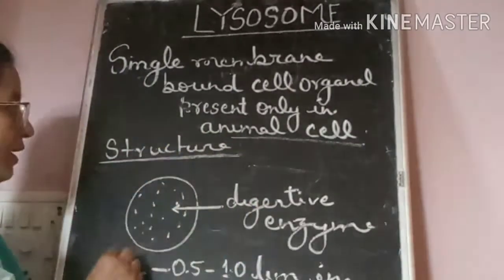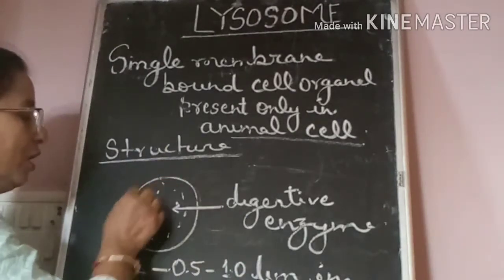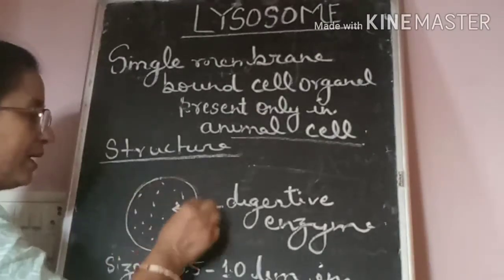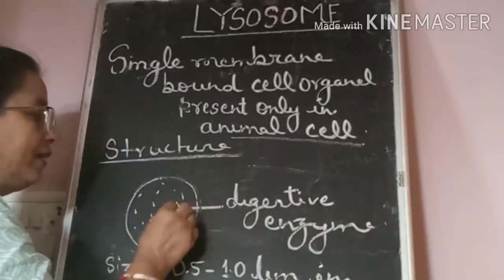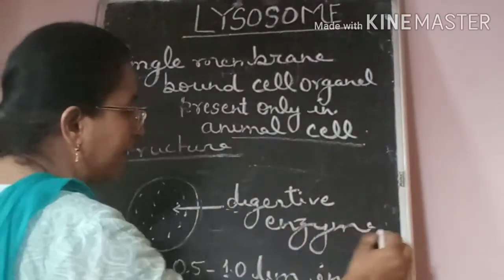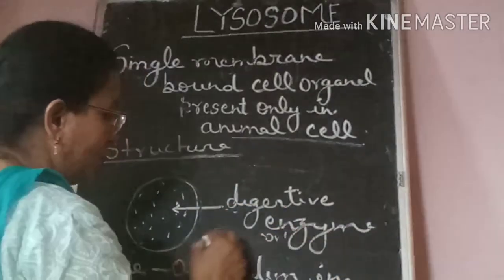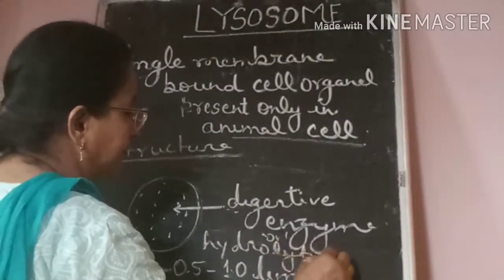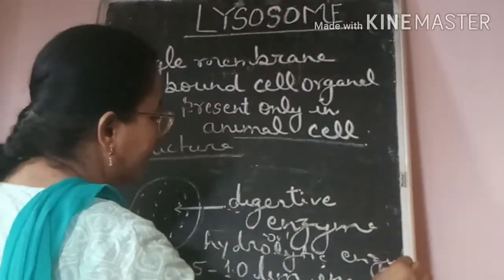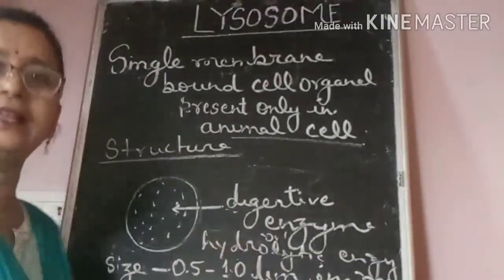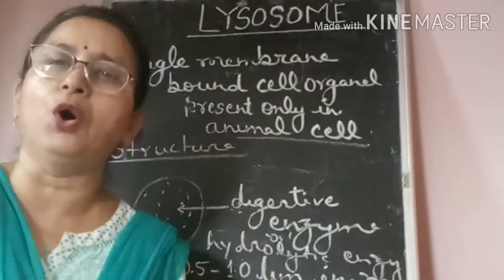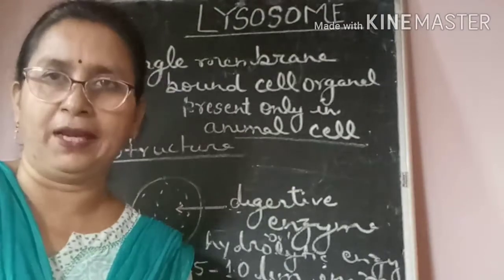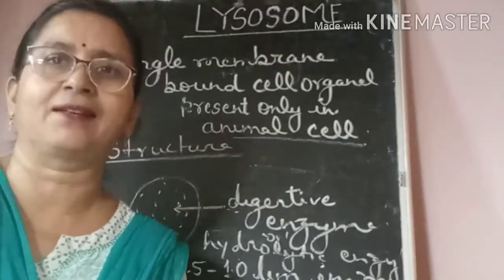Now when you see its structure, it is rounded in shape. It is surrounded externally by a single membrane. It contains digestive enzyme, and this digestive enzyme is also known as hydrolytic enzyme. This digestive enzyme or hydrolytic enzyme plays a main role in the cell. Now, how it plays, what is its function, we will discuss.